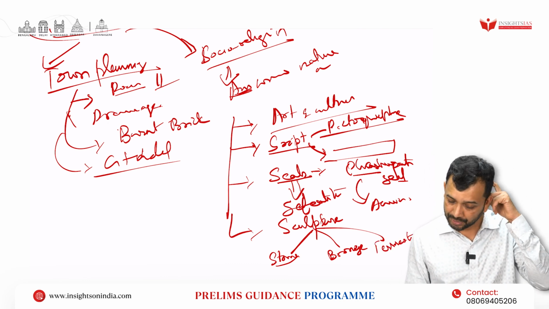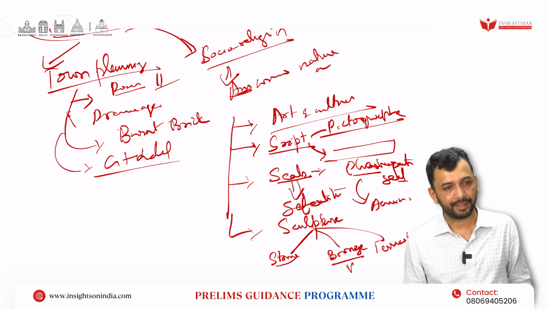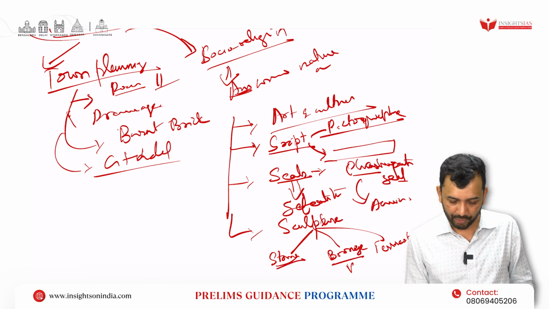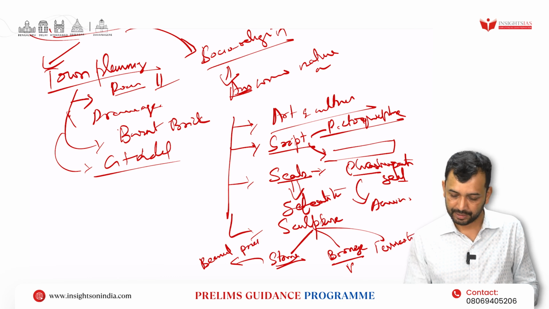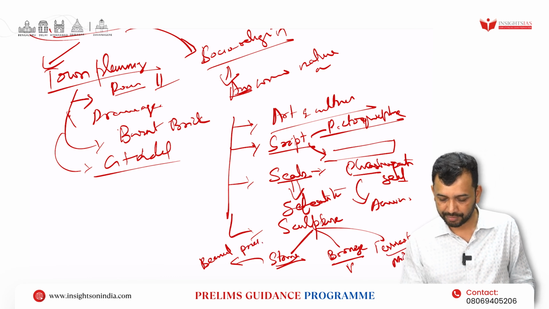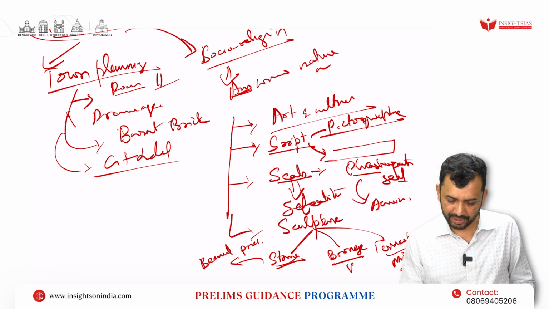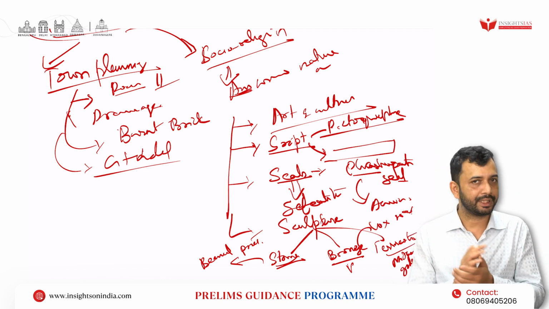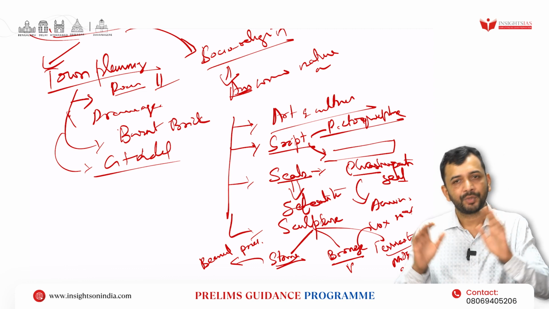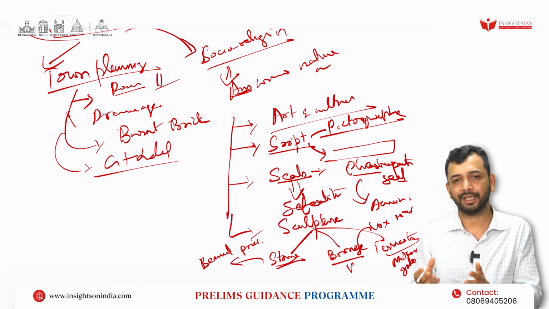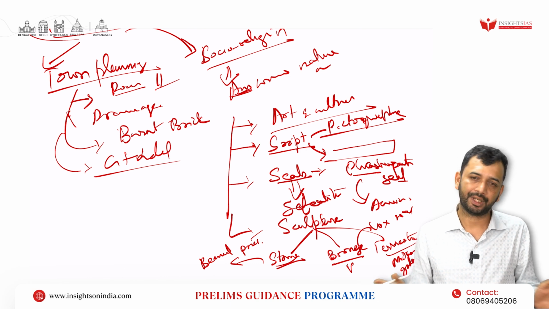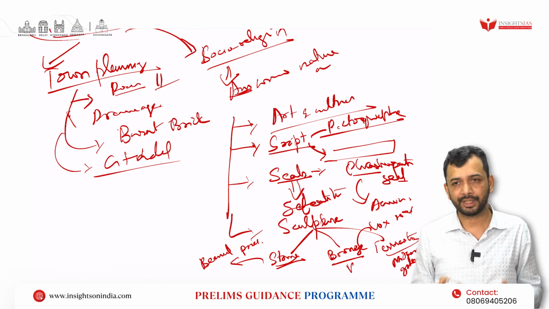So you can have bronze, the dancing girl. Stone, basically you have the bearded priest. Then you have terracotta of the mother goddess. Here you can understand that there is the bronze lost wax technology. Like that, have the broader understanding. Then finally, you should just know about other features, like the decline or time period of it. That's it. You should have the broader understanding.